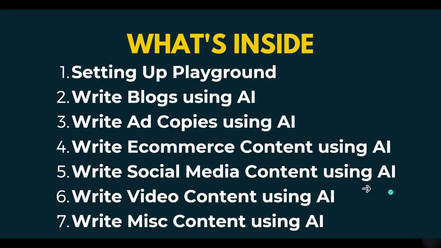First of all, we'll be setting up the playground. We'll be setting up the tools that are required, signing up for the tool, and learning how we can use it. Then we'll be talking about how we can write blogs using AI, how you can write ad copies, e-commerce content, social media content, and video content using AI. At the end, we'll be talking about writing miscellaneous content using AI, because there are a lot of other dedicated tools, like you can translate content, you can write song lyrics, and you can write a lot of things, and I'll be covering all that. Let's dive into the section and learn more about it.